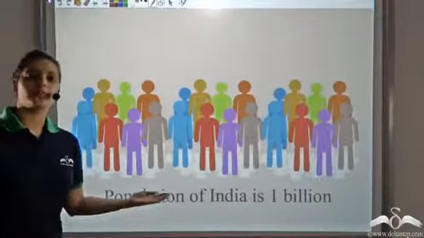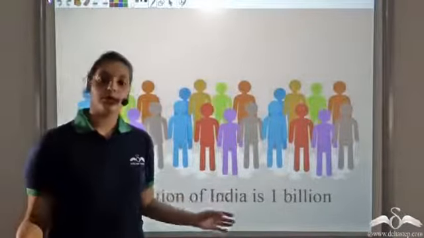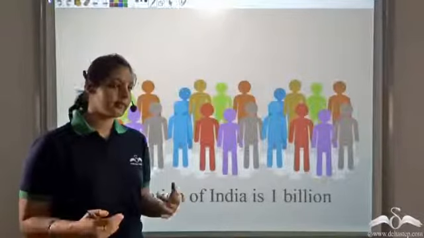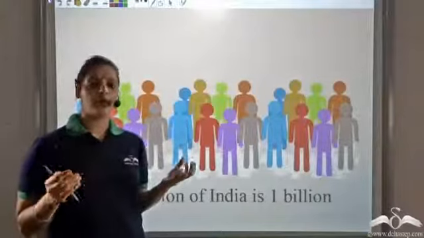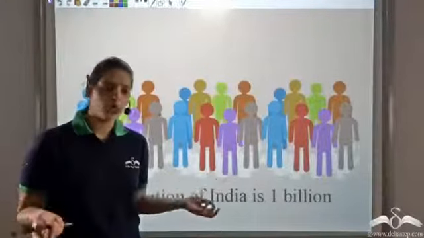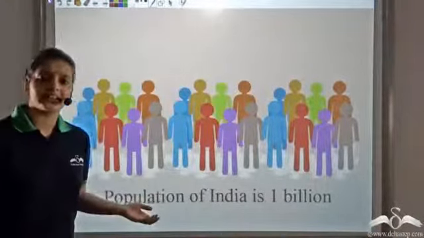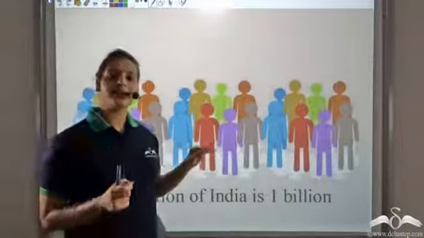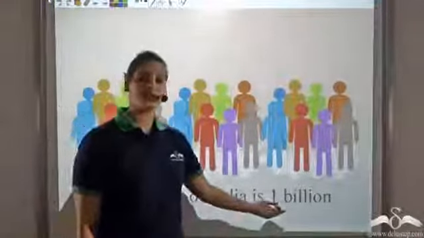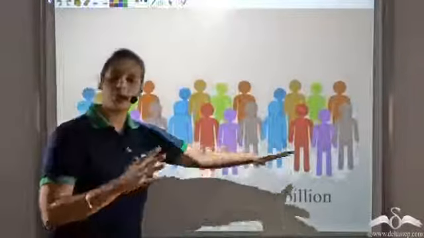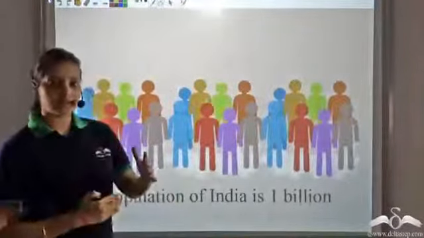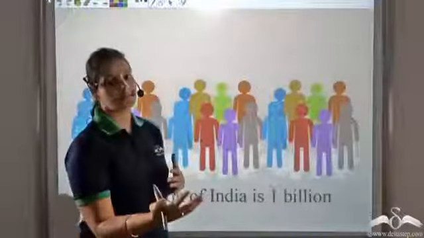If I say that the population of India is equal to 1 billion, am I correct? While I'm making this statement, there might be some people who are born in different parts of India, or there might be people who are dying in India. So I cannot exactly say a number which can represent the population of India. What I know is that it would be somewhere around 1 billion. There might be a few lakhs less, or a few lakhs more.